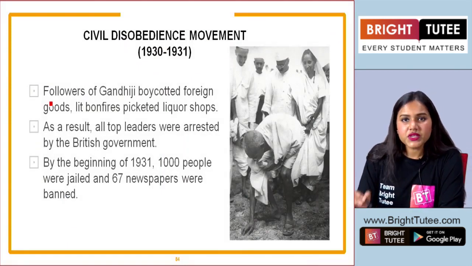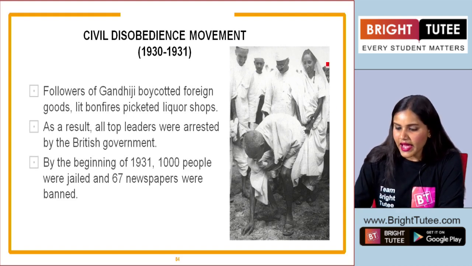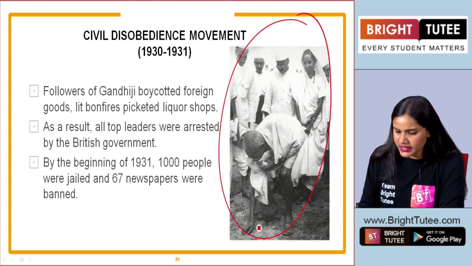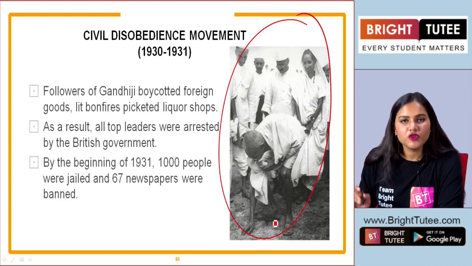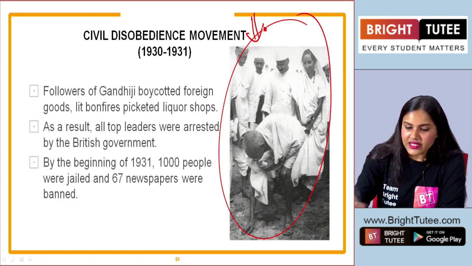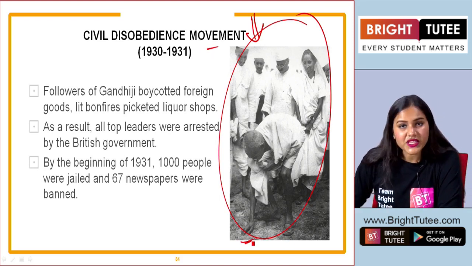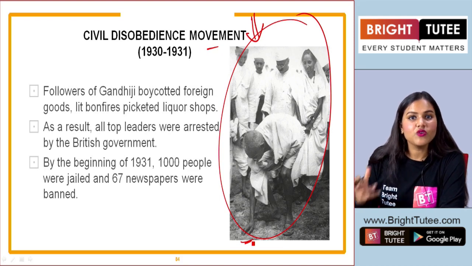Now, afterwards, when Gandhiji officially broke the salt law at Dandi, as you can see, this image is a very powerful image, students. Here we are talking about the civil disobedience movement, right? Gandhiji is picking up the salt in order to defy the whole salt law.